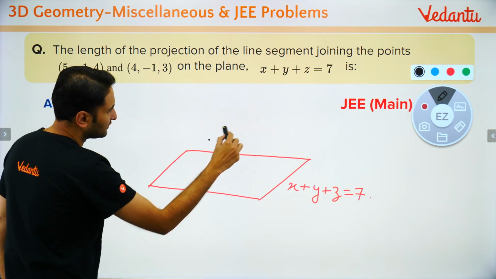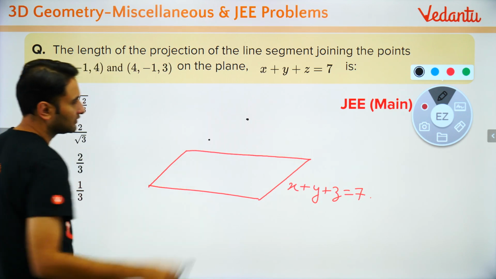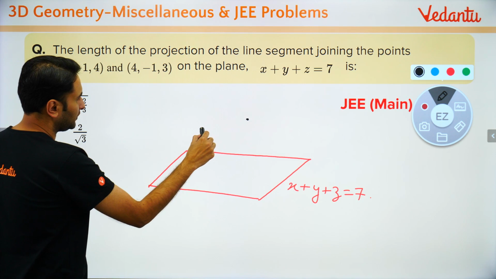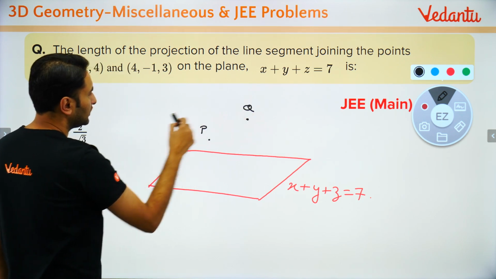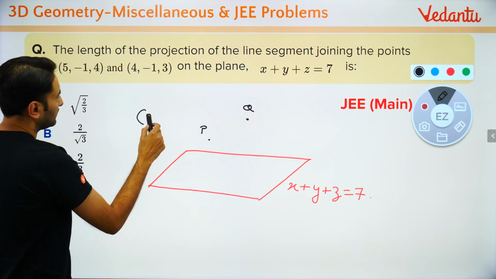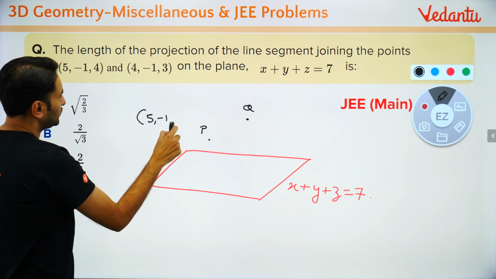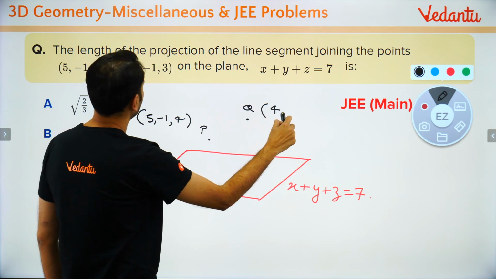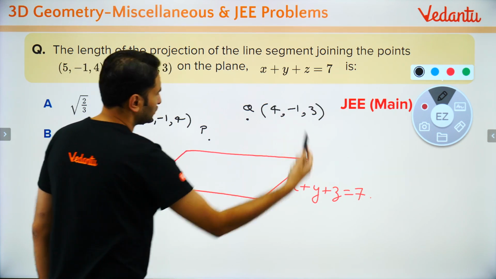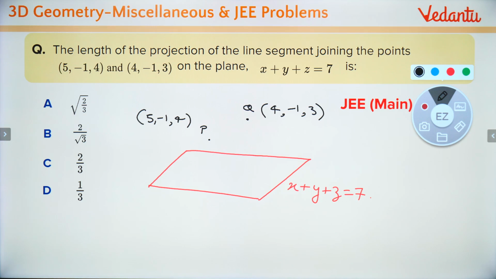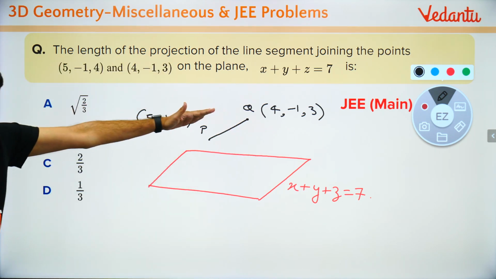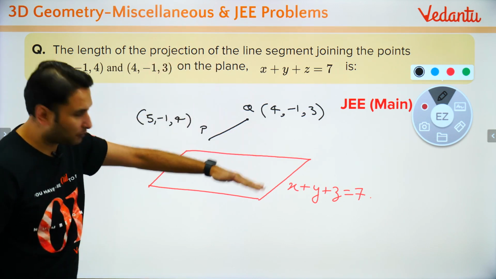One point is this, say this, right? So the points are, say, एक point है P, एक point है Q. P is 5 minus 1 4 and Q is 4 minus 1 3. चलो 2 points ले लेते हैं PQ, right? ये बोल रहा है PQ का projection, the projection of line joining P and Q on the plane.